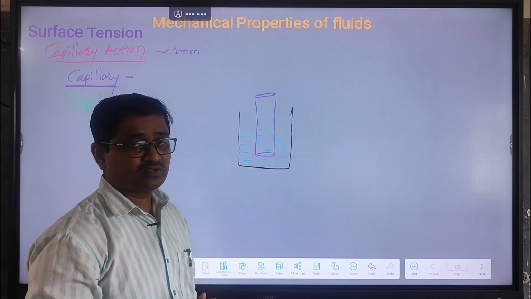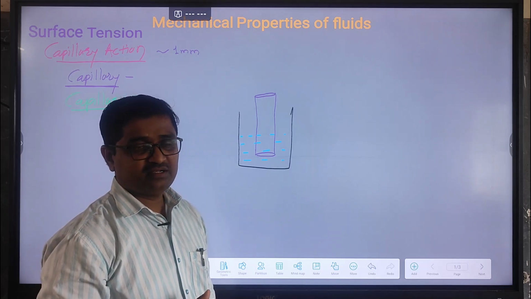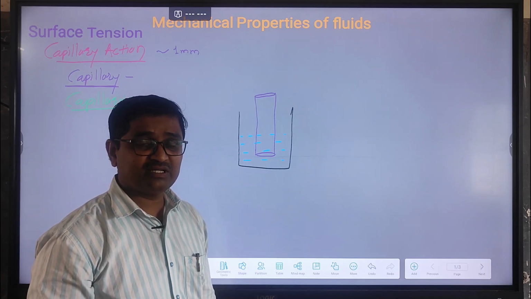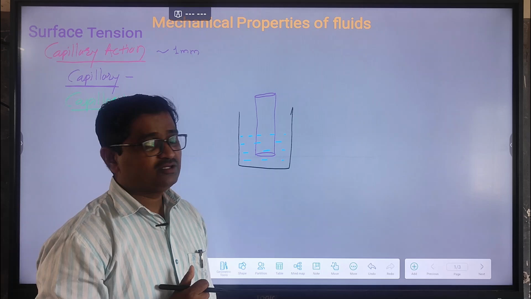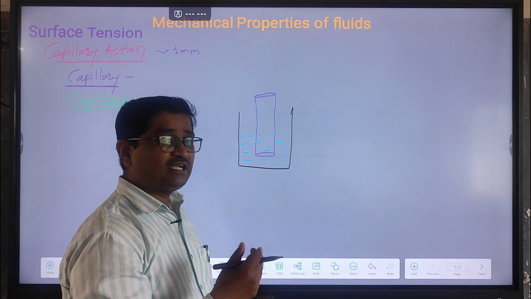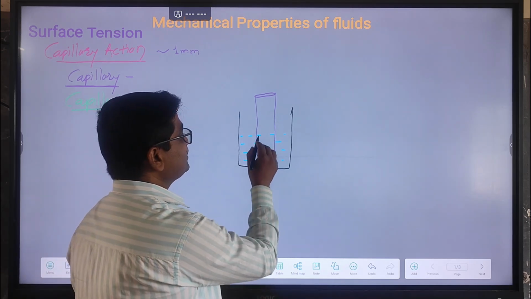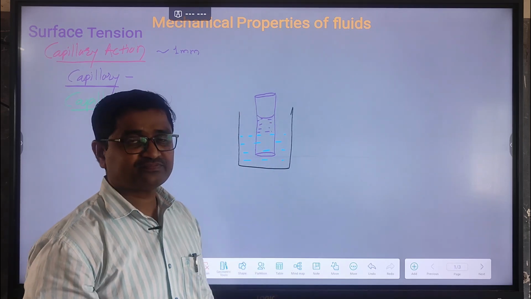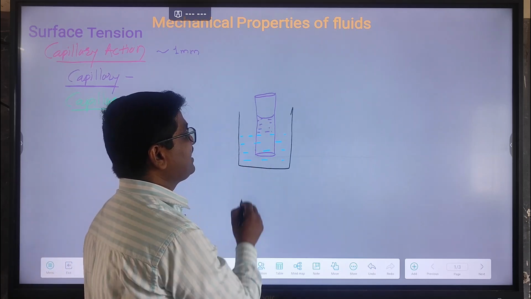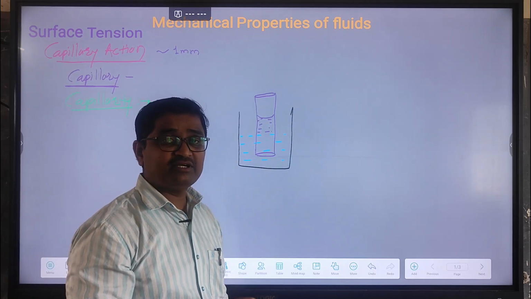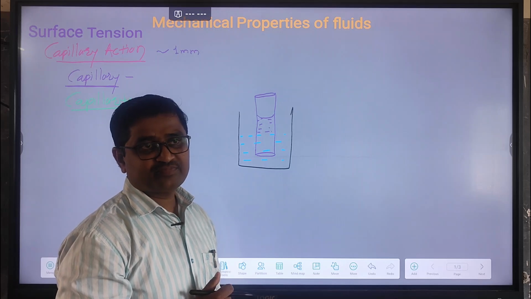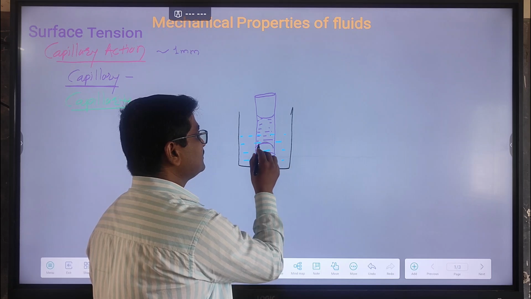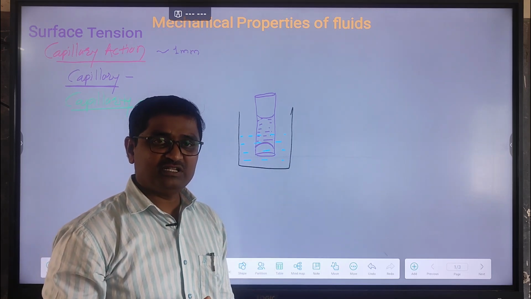If the liquid wets the capillary, like when the glass capillary tube is dipped into pure water, we know that pure water totally wets the solid. So when the capillary tube is dipped into a liquid that wets the capillary, the level of liquid inside the capillary tube rises above. But if the same capillary tube is dipped into a liquid that does not wet the capillary tube, what happens then? The level of liquid inside the capillary tube falls below.